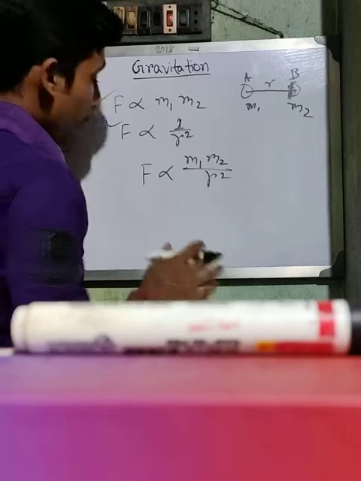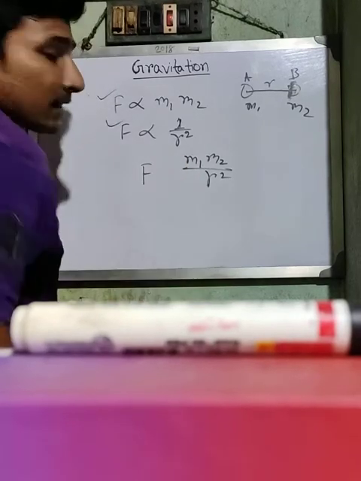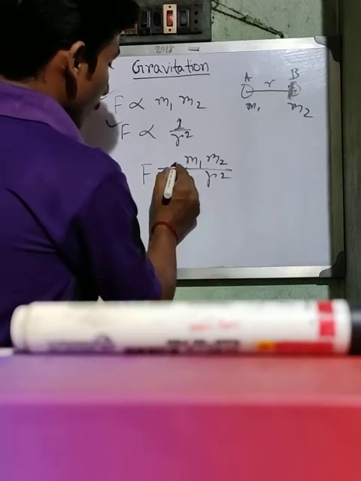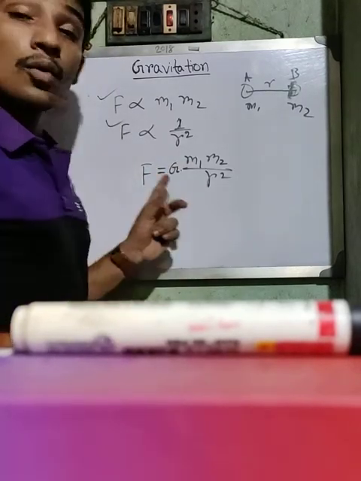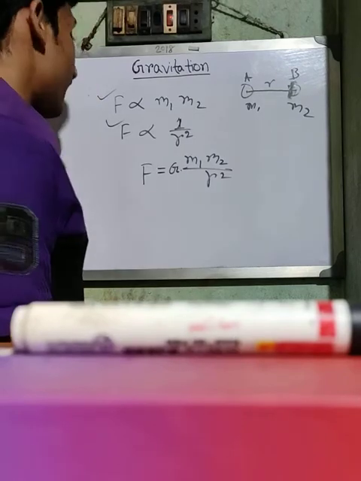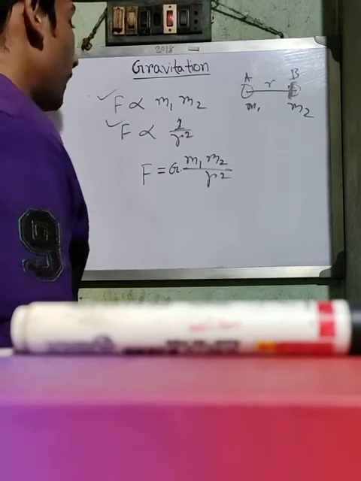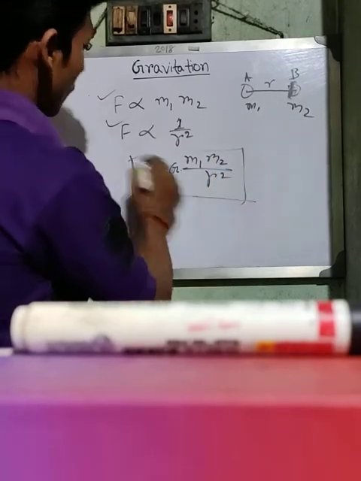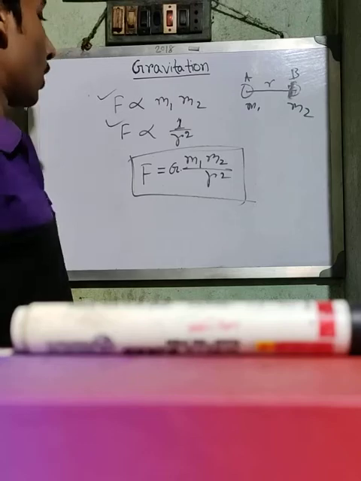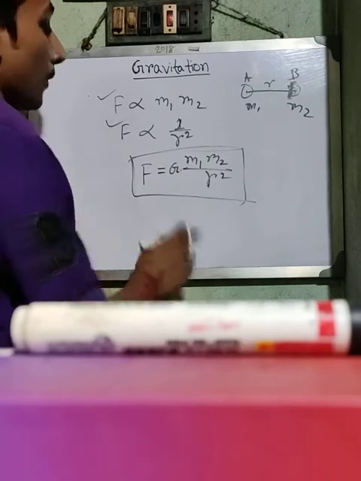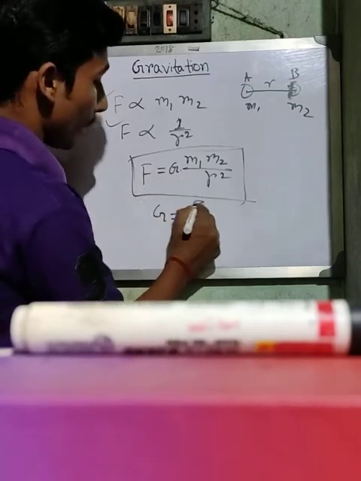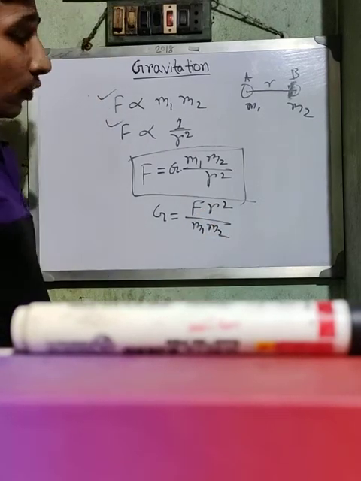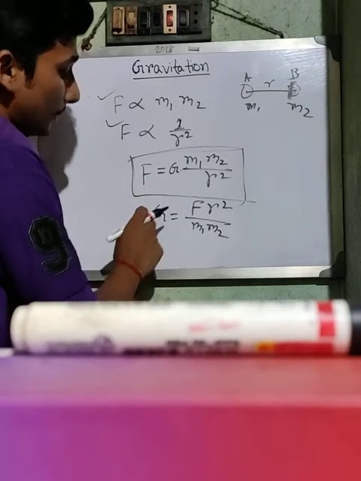If we want to omit the proportionality sign, then we have to take a constant, which is G, called the universal gravitational constant. This formula is very important, we have to do sums from it. From here we can write G is equal to F into r square upon m1 m2. So from here we can calculate the unit of G.